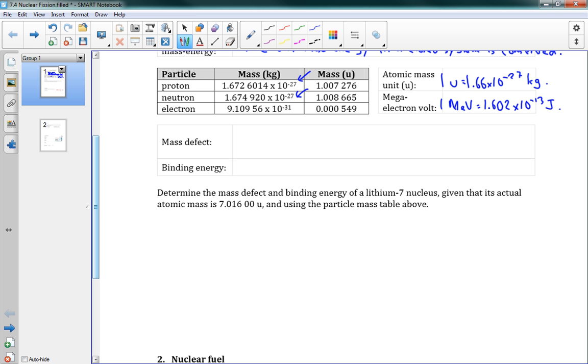If you take a helium nucleus, it weighs less than how much it should weigh. It weighs less than just adding up the protons and the neutrons. So some of the mass of the protons and neutrons has actually disappeared. And that's called the mass defect.